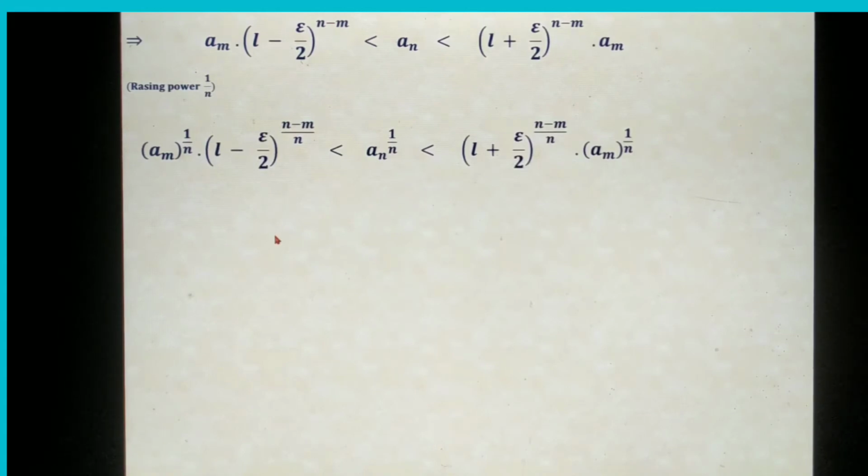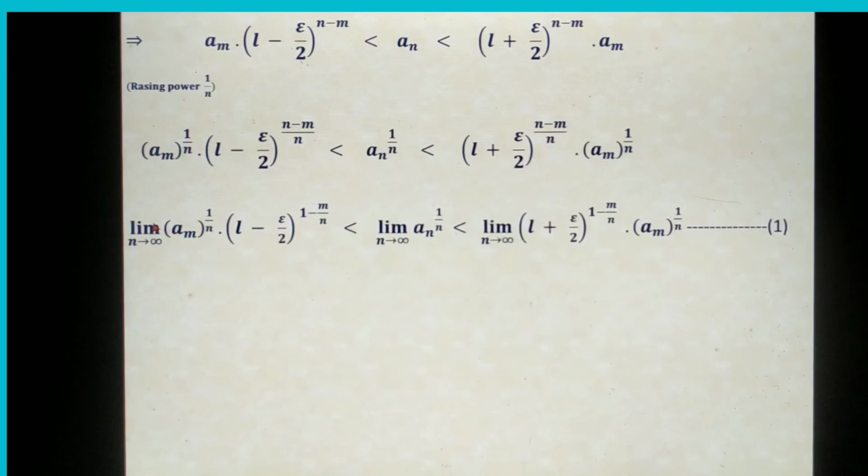Now our idea is to apply the limit n tends to infinity to this expression. Same thing as written: on the left side of the inequality I apply the limit n tends to infinity, in the middle the limit n tends to infinity of a_n to the 1 by n is applied, and here it is also applied. Now I will consider what becomes of the limit n tends to infinity of a_m to the power 1 by n and (L minus epsilon by 2) to the power 1 minus m by n.